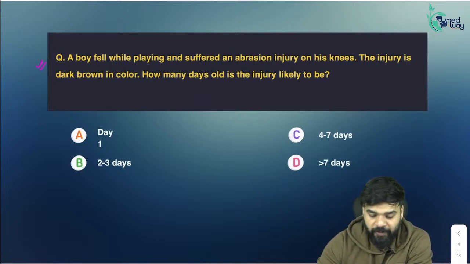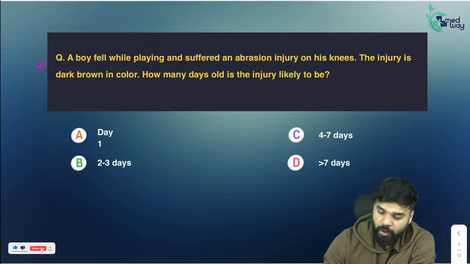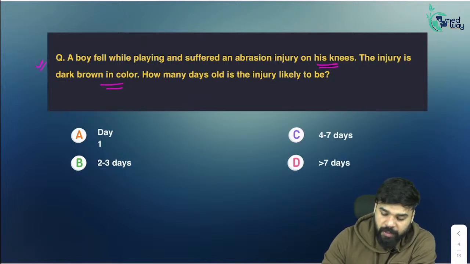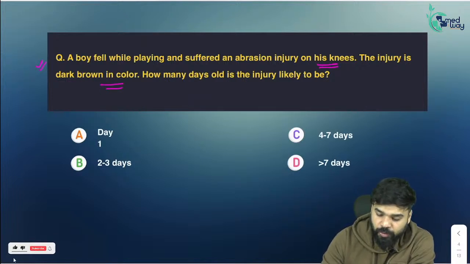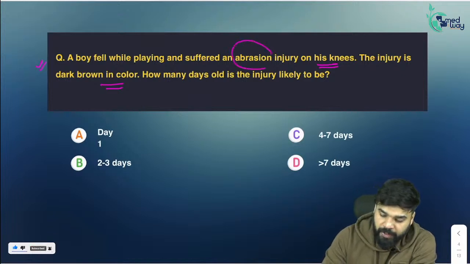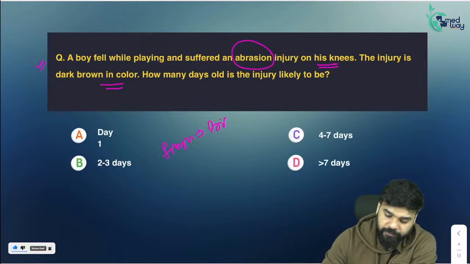A boy fell while playing and suffered an abrasion injury on his knees. The injury is dark brown in color. How many days old is the injury likely to be? So talking about abrasion, we know if it is fresh, it will look bright red.